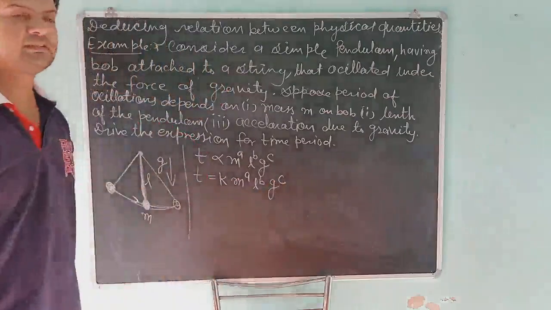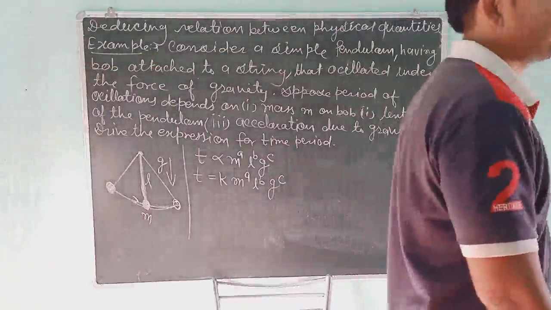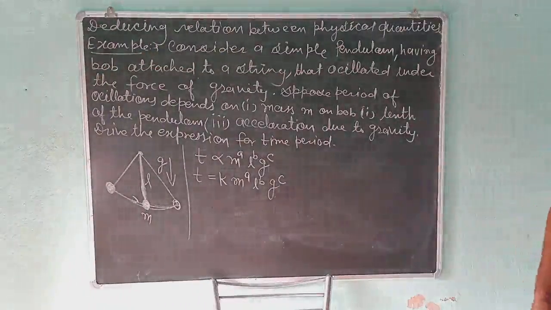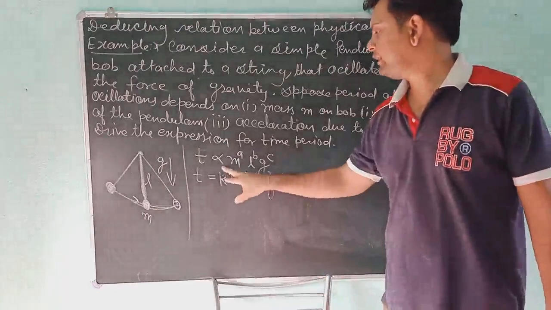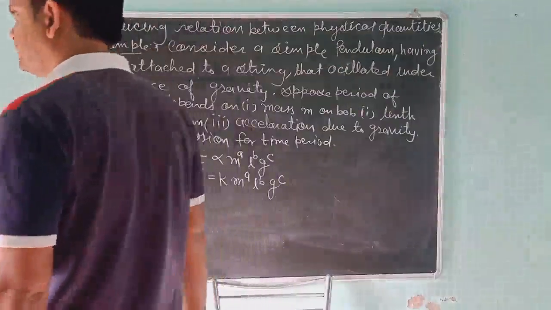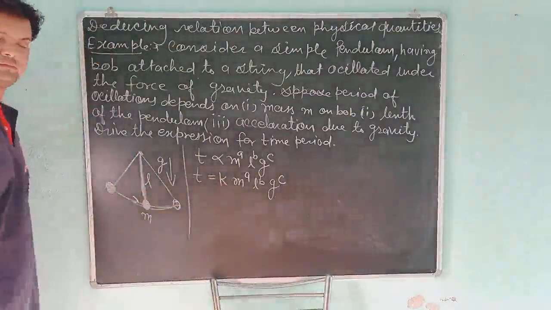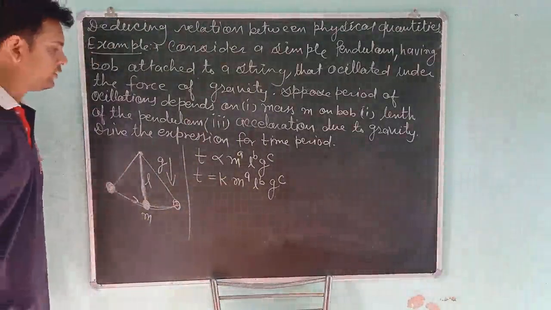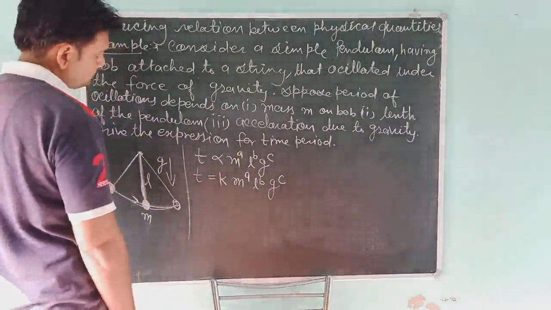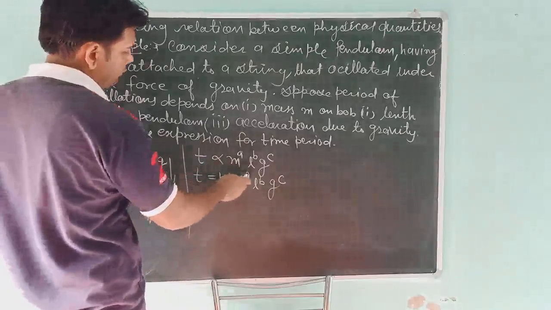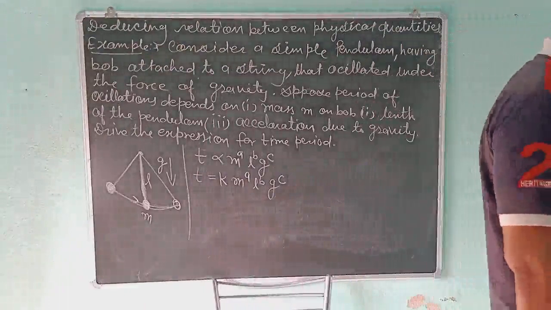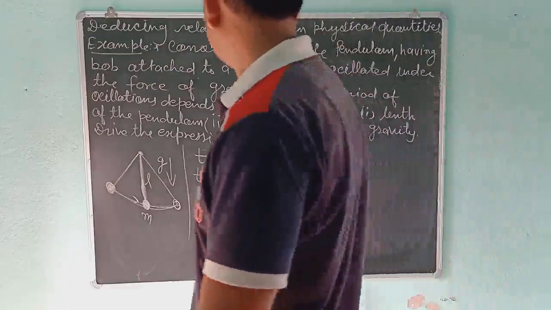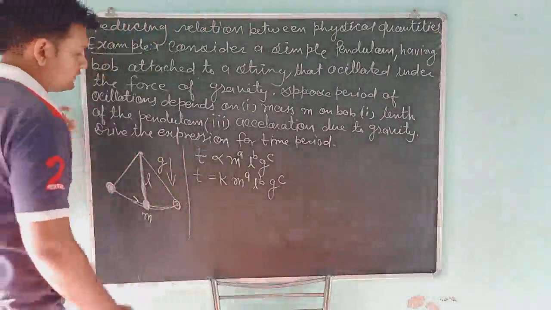Students, always remember, whenever you remove a proportionality symbol and put the equal sign, there will always be a constant, and we always use k for it. So t is equal to k m to the power a, l to the power b, and g to the power c. Okay students, now I will write the dimensional formula of this.